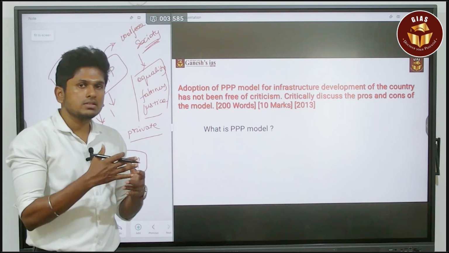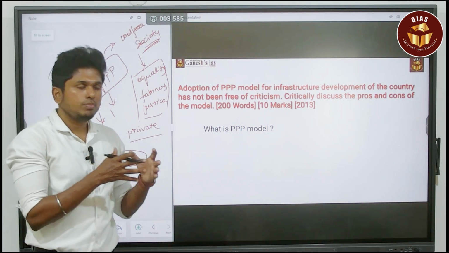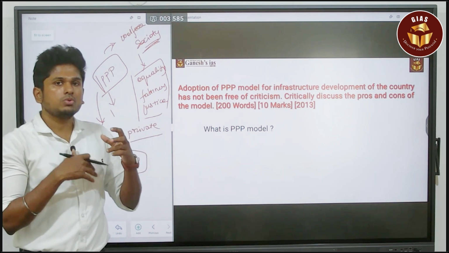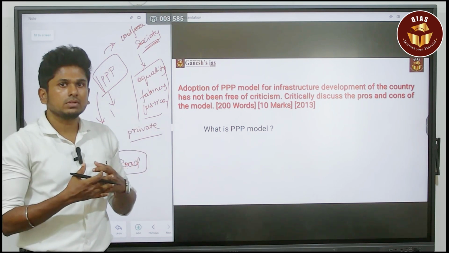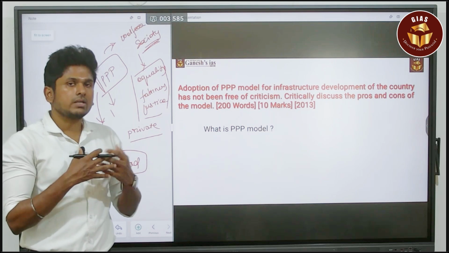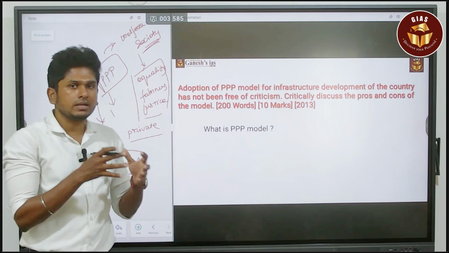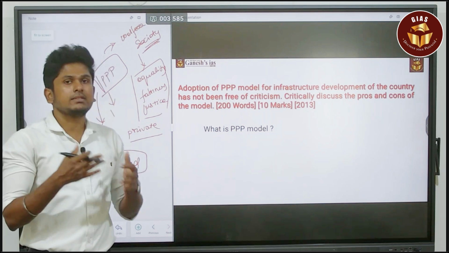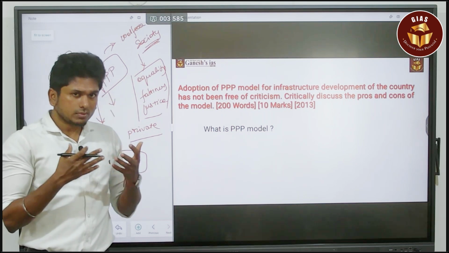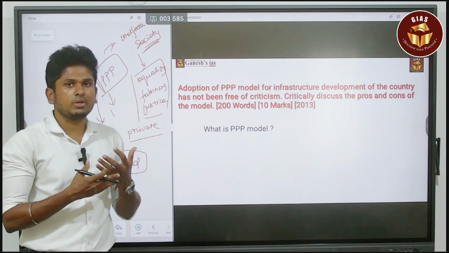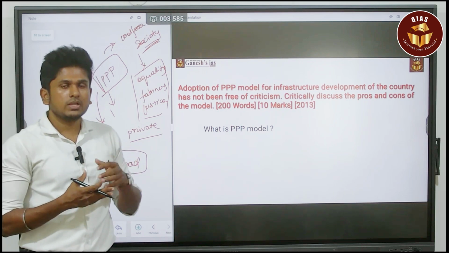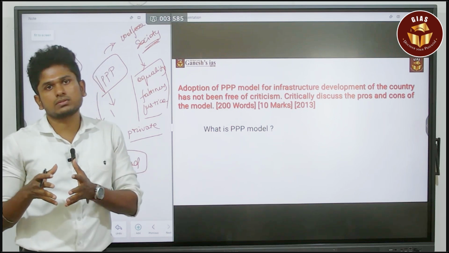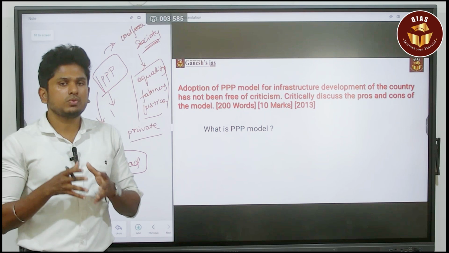So these are the things you have to prepare before you go to the exam, because for every topic you have to think in a 360-degree manner. If you are able to think in that manner, you can easily crack the exam. If you are able to think, you can easily get the data. So you are going to have readily available data in your hand, and you can easily put it in your answer. By the way, you can get higher marks. So these are the things you need to follow.